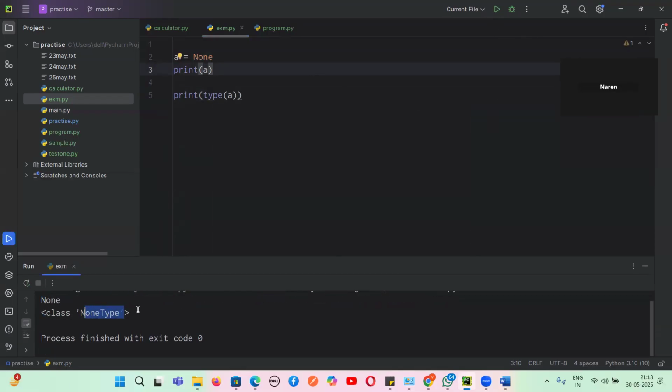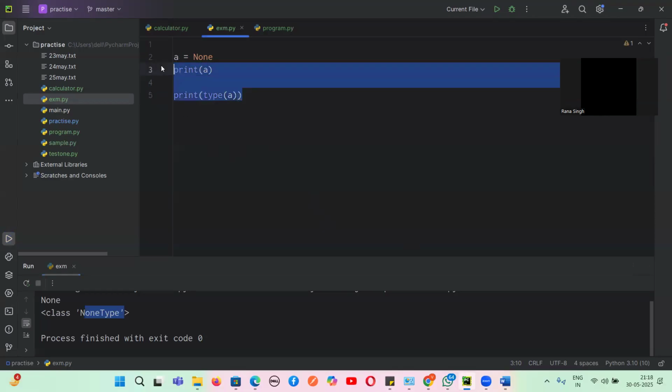So what happens is that None is nothing but a null value, which is the absence of a value, guys. Yes or no? So that is what we have taken. That means it can be updated later. Now we are taking a null value so that we can have nothing, but we can have a program. So that is what a null value is.